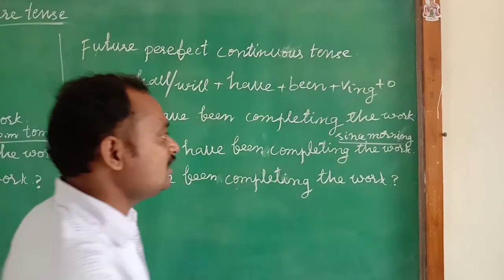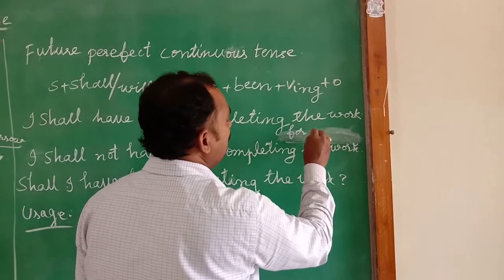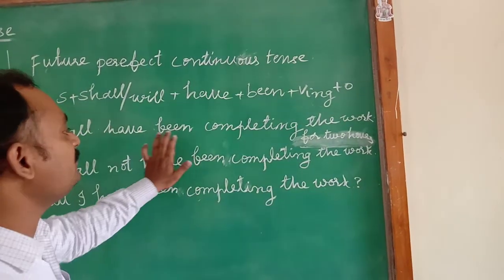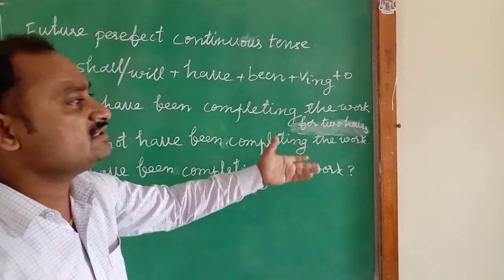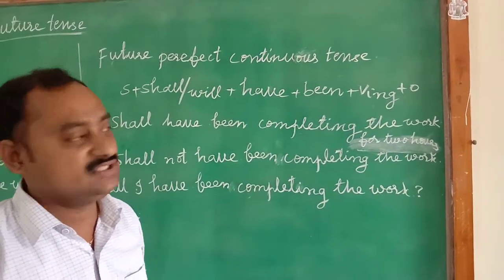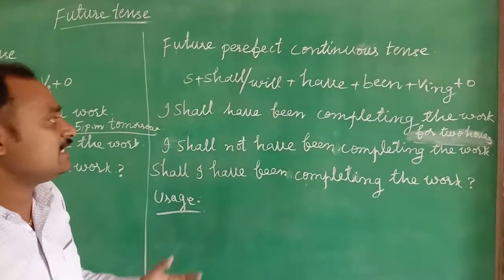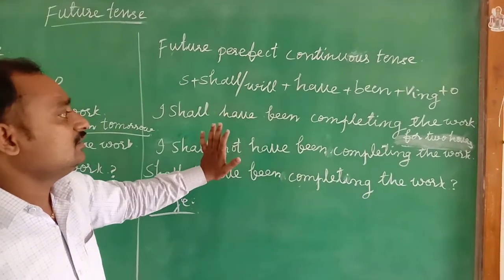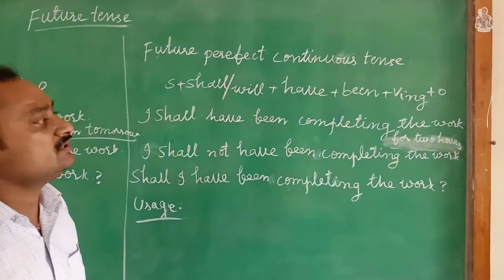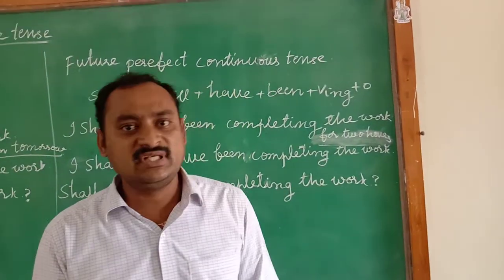Here, instead of since, we can also use for. Suppose we use for, it is for 2 hours: I shall have been completing the work for 2 hours. It is not happening now, it will happen in the future. To describe this kind of action, we have to use the future perfect continuous tense. Again I am repeating, I shall have been completing the work since morning. That will happen in the future. I shall have been completing the work for 2 hours. Since is used for a point of time, and for is used for a period of time.